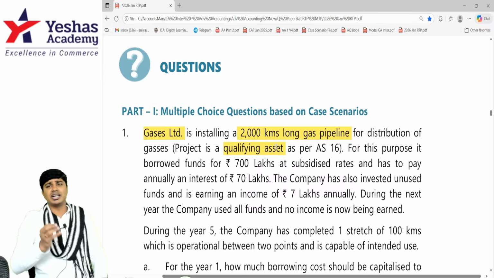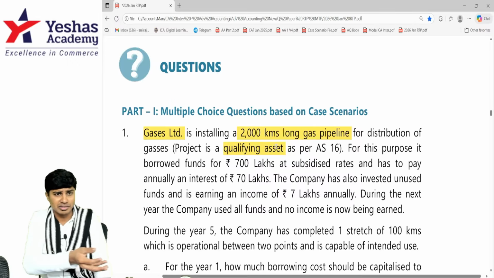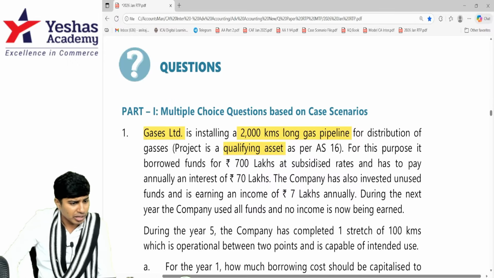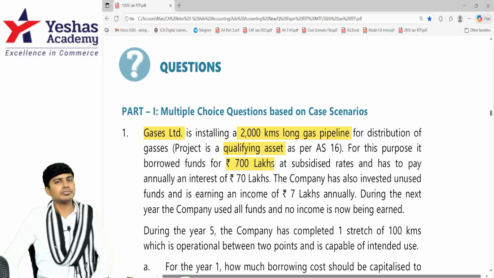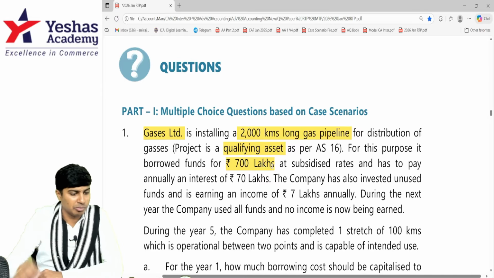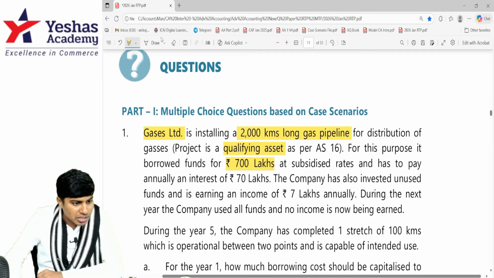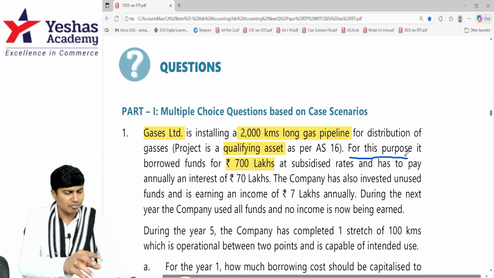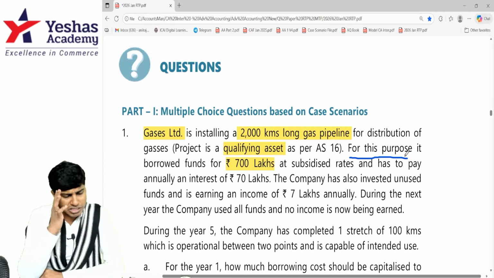It is only Accounting Standard Interpretation 1 which mentions that substantial period as 12 months. For this purpose they borrowed funds of 700 lakhs. On the borrowed funds of 700 lakhs, which are specific borrowings by the way, because they've told us it is for this purpose. The moment they mention that this borrowing is made specifically for the development of this asset, it becomes specific borrowings.